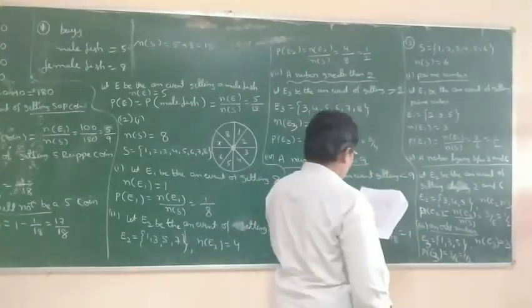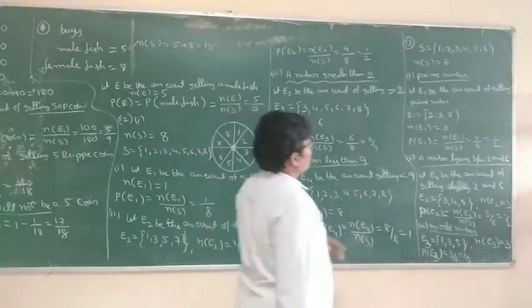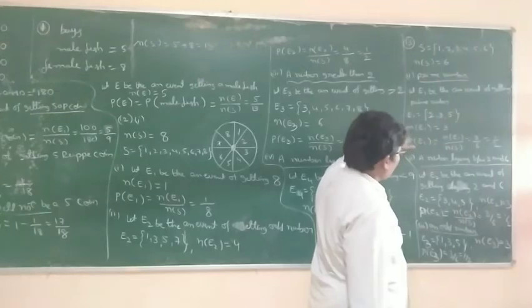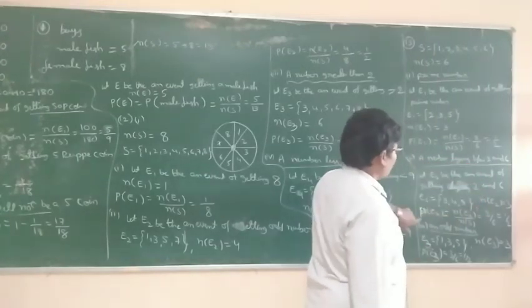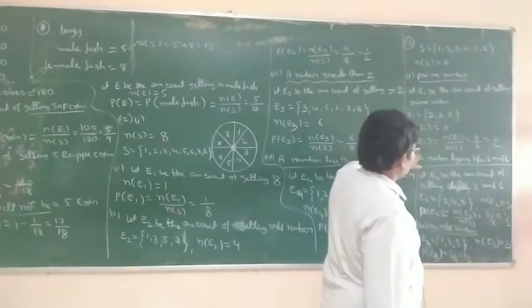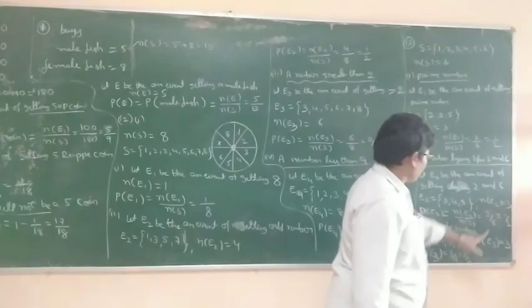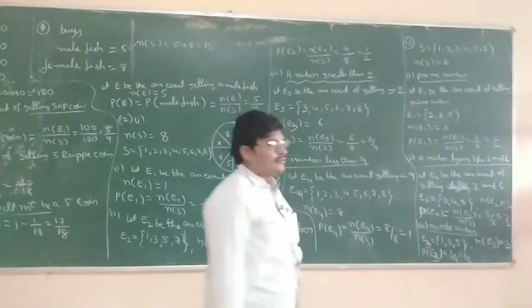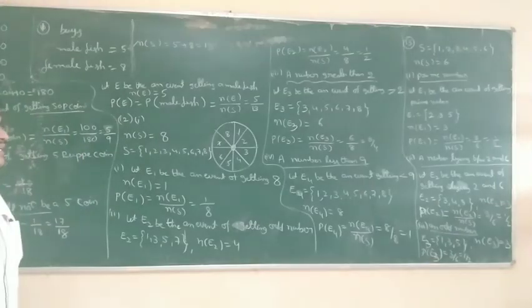So here, what is the given data? A die is thrown. Find the probability of getting a prime number, the probability of getting a number between 2 and 6, the probability of getting an odd number. The answers: P of E1 is 1 by 2, P of E2 is 1 by 2, P of E3 is also 1 by 2. So the three events are equally likely events.